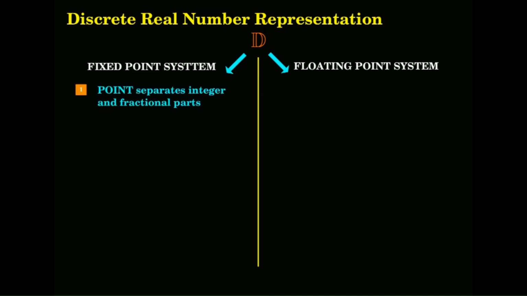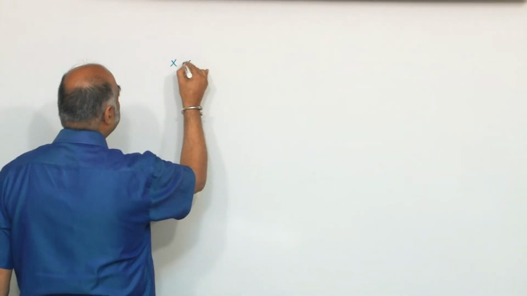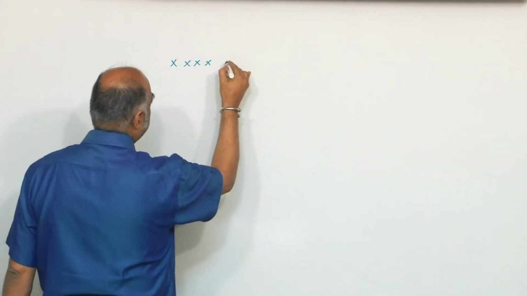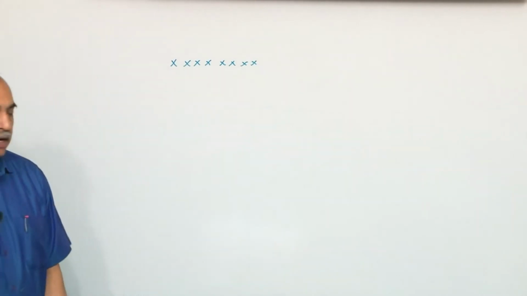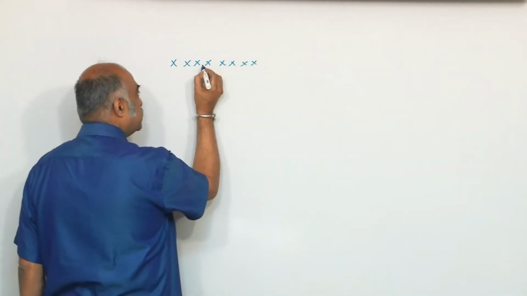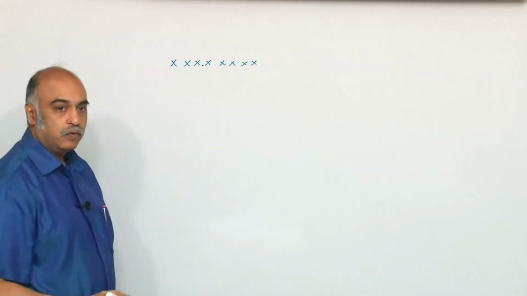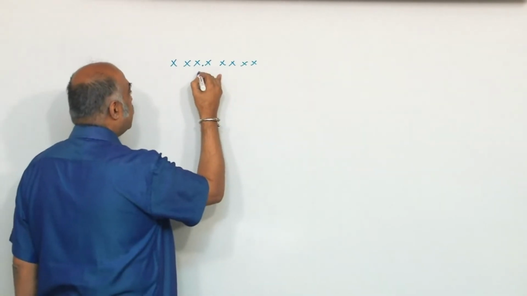So, in a fixed point system, there is a point which is used, it is an imaginary point. So, if I am having, let us say, an 8-bit system like this, I could have an imaginary point somewhere. Okay. So, this is what we would call the base point.